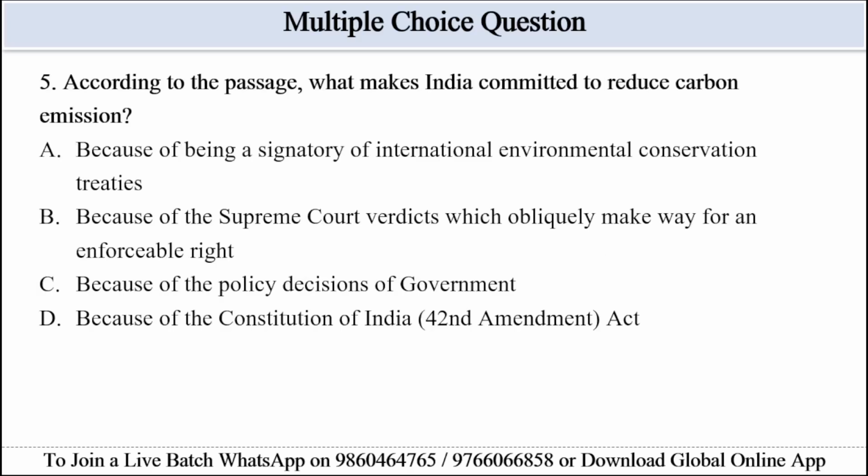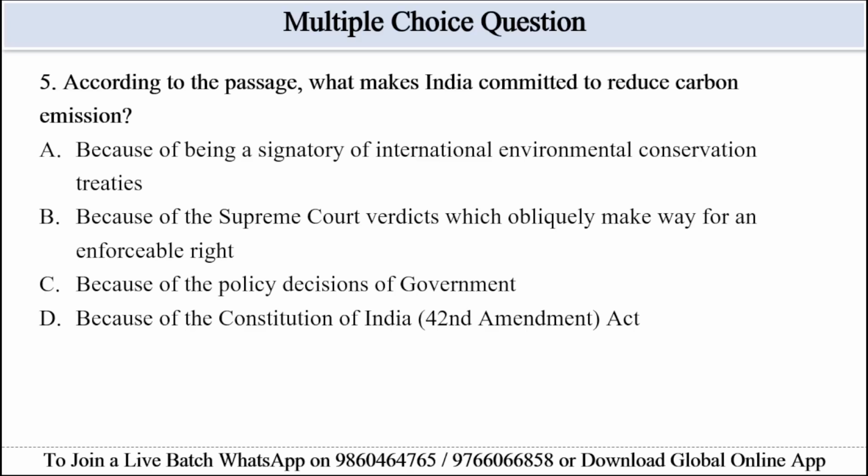According to the passage, what makes India committed to reduce carbon emission? Options are given: A, because of being a signatory of International Environmental Conservation Treaty. Option B, because of Supreme Court's verdicts, which obliquely makes way for an enforceable right. Option C, because of policy decisions of government. And option D, because of the Constitution of India, that is the 42nd Amendment Act.